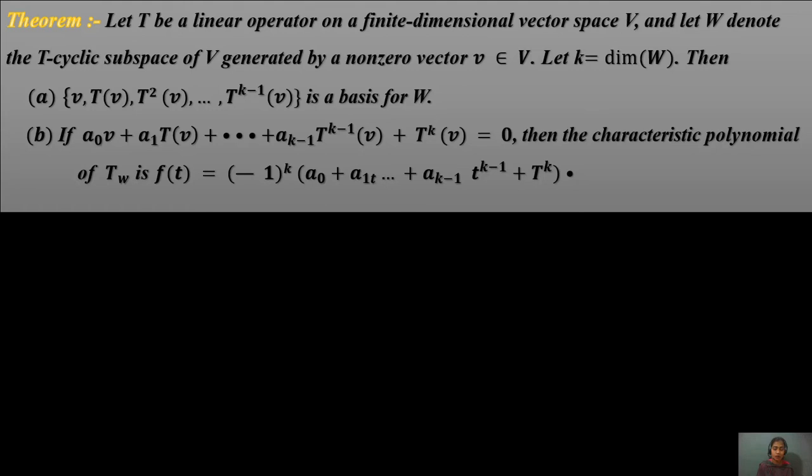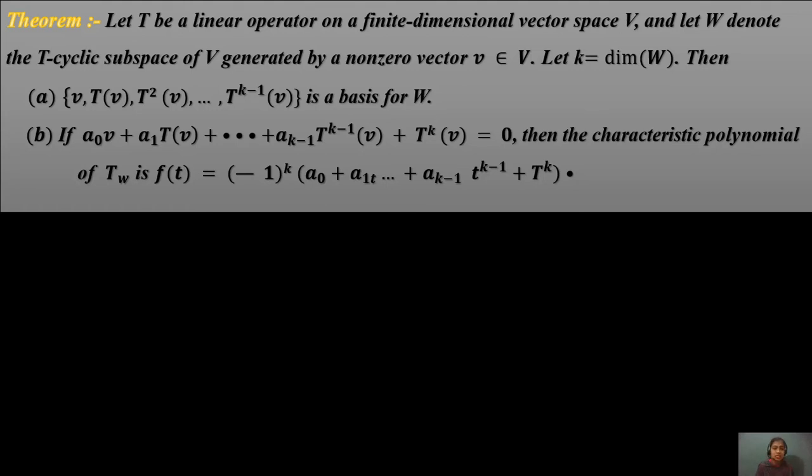Let T be a linear operator on the finite dimensional vector space V, and let W denote the T-cyclic subspace of V generated by the non-zero vector v, an element of V. Let k equal the dimension of W. Then show that the set {v, T(v), T^2(v), ..., T^(k-1)(v)} is a basis for W.